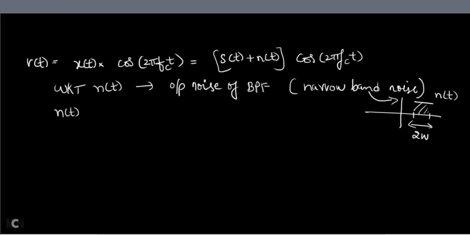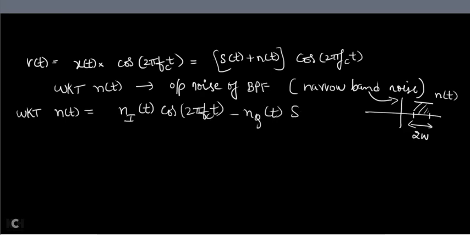So we know that N of t can be written as Ni of t, which stands for the in-phase component of the noise, into cos 2 pi fct minus Nq of t into sin 2 pi fct. This equation you should remember. Any narrowband noise can be written as Ni of t, the in-phase component, into cos 2 pi fct, minus Nq of t, which stands for the quadrature phase component of the noise, into sin 2 pi fct. Now you substitute this N of t equation here.